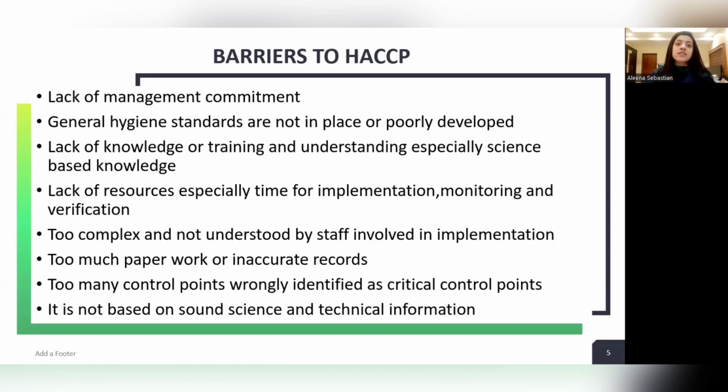The documented things are inaccurate and not valid. Too many control points wrongly identified as critical control points. These terminologies we will discuss later. There are some terminologies associated with HACCP which we should be very much aware of. It is not based on sound science and technical information. So these are all the barriers to HACCP.